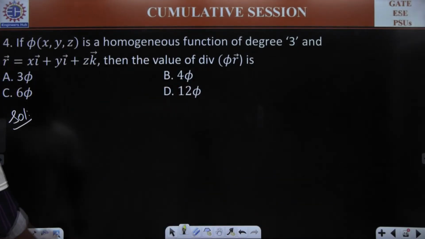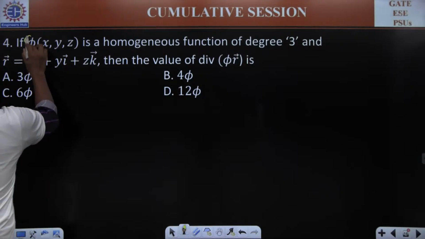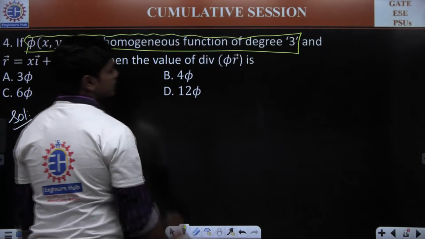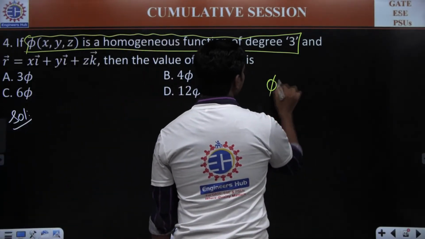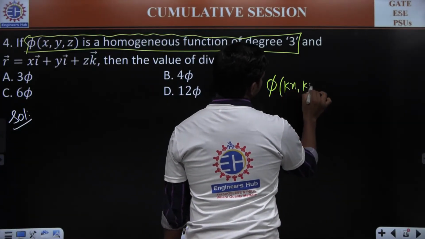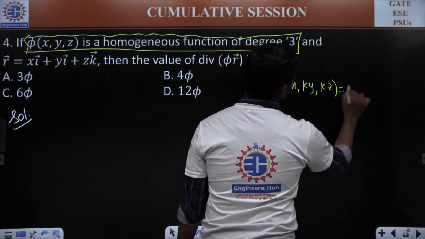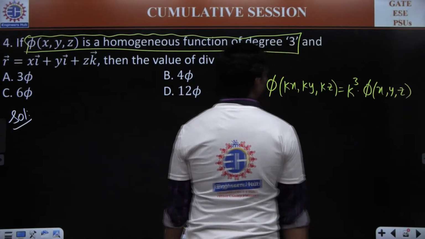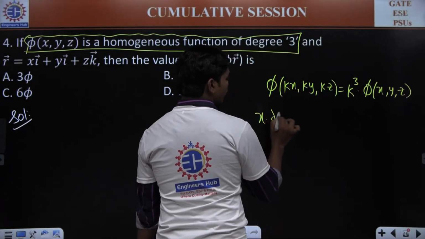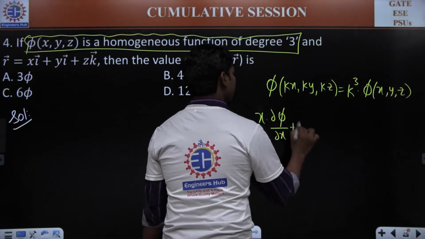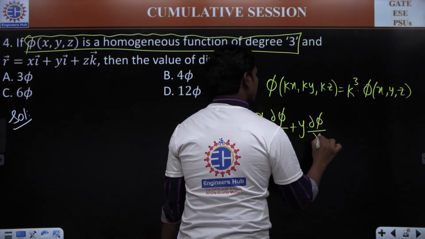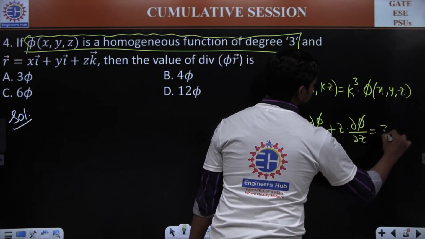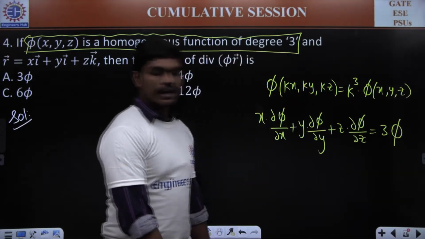Phi of xyz is a homogeneous function of degree 3. This fellow is a homogeneous function of degree 3, which means you can clearly say one thing: phi of kx, ky, kz is equal to k cube times phi of xyz. And of course, you can also say one thing: x into dou phi by dou x plus y into dou phi by dou y plus z into dou phi by dou z is equal to 3 times phi of xyz. Can I say this?